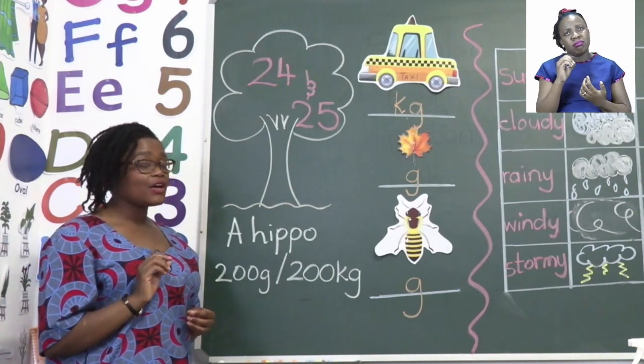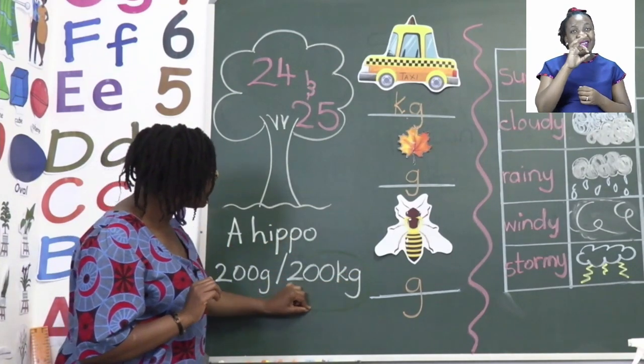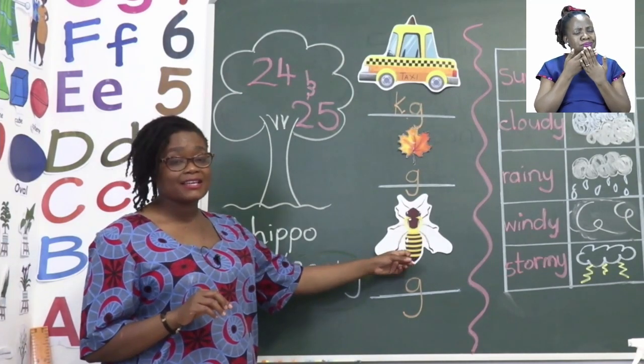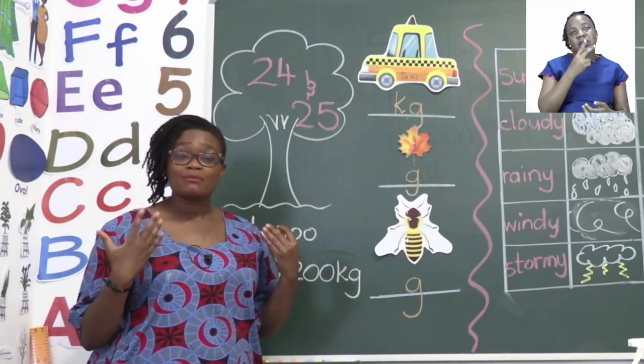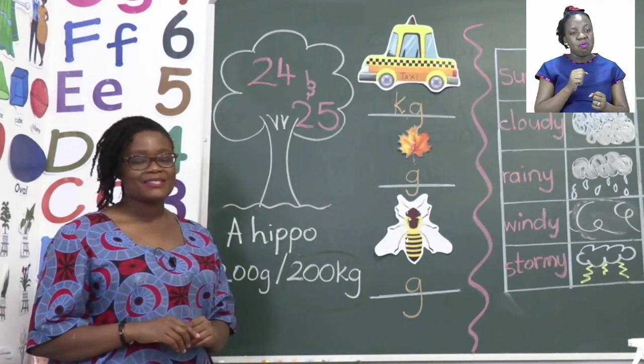When you get the answer, you circle it. I'm going to say 200 kilograms because I know that a hippo is much bigger than an insect, but it is also much bigger than myself. So definitely it is in kilograms.